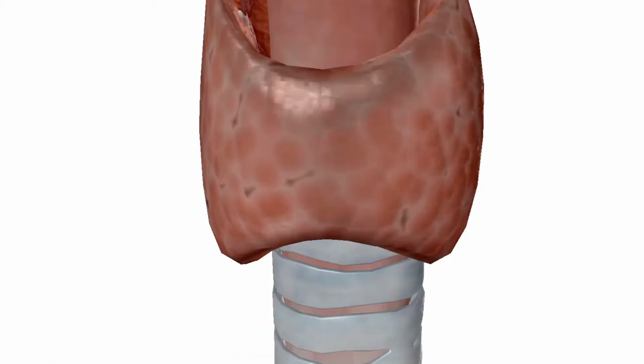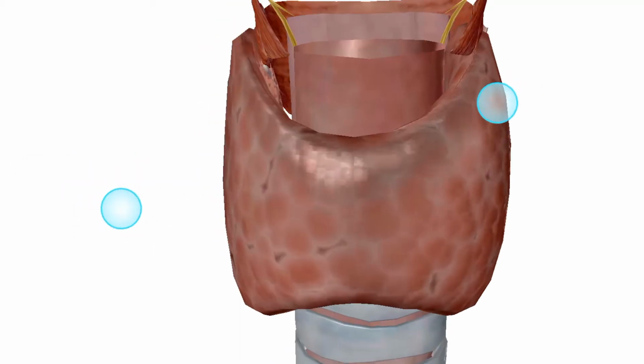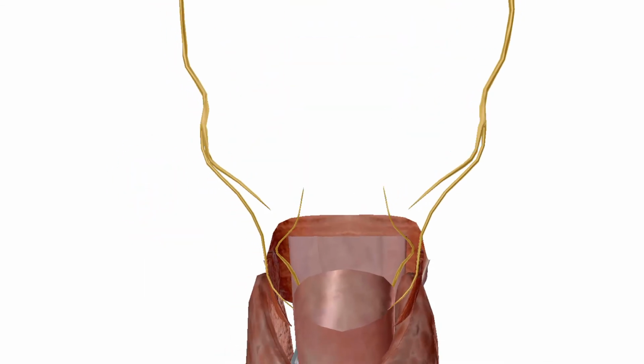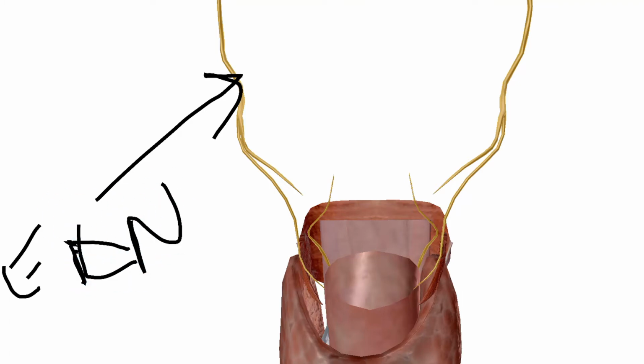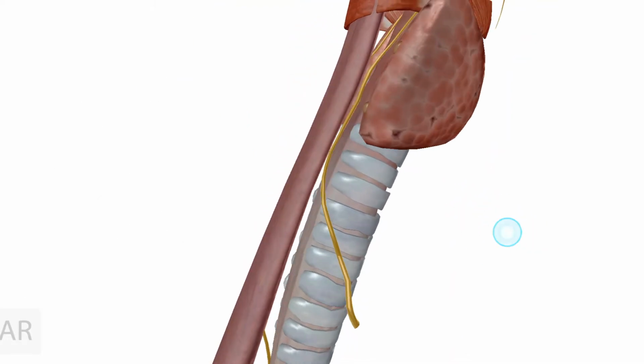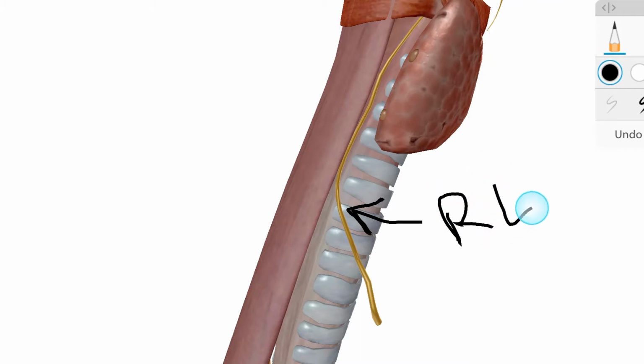And the thyroid gland is also related to two nerves, the external laryngeal nerve and the recurrent laryngeal nerve. Here these are the external laryngeal nerve, ELN, on the left side and the right side, and here it is the recurrent laryngeal nerve.